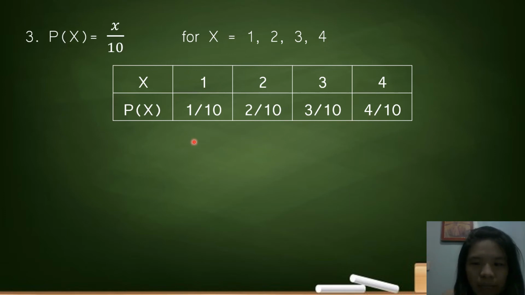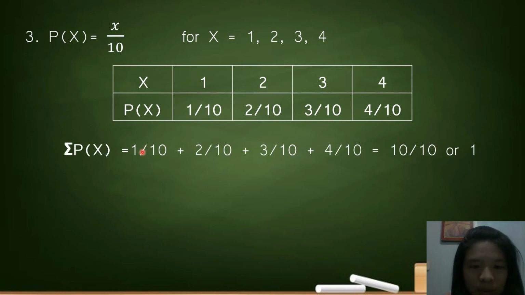So, does it satisfy the first condition wherein P of x should be between or equal to 0 and 1? So, yes, they are between 0 and 1. How about the second condition wherein the summation of P of x is equal to 1? So, the summation of P of x is equal to 1 over 10 plus 2 over 10 plus 3 over 10 plus 4 over 10. So, the answer is 10 over 10 or 1. So, therefore, it is a probability distribution.